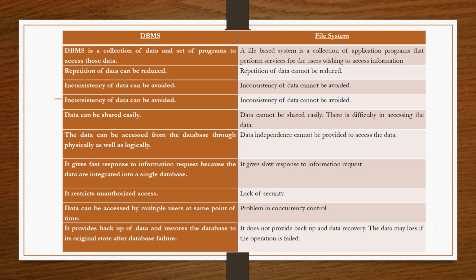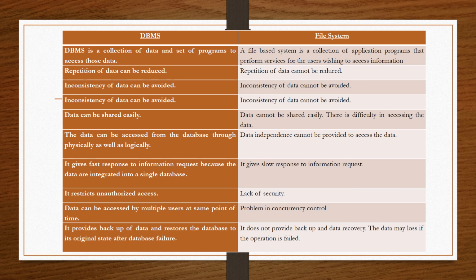Third one, inconsistency of data can be avoided because there is no redundancy of data in DBMS. So due to that, the data becomes consistent. But in case of file system, inconsistency of data cannot be avoided because we are storing multiple files and creating redundancy, and due to that, if we update only one file and not the other, that would result in inconsistency of data. Then the next one is that data can be shared easily in DBMS, but in case of file system, data cannot be shared.